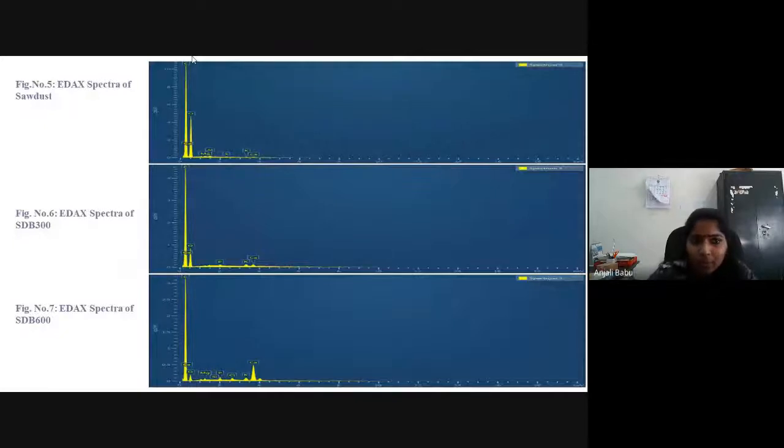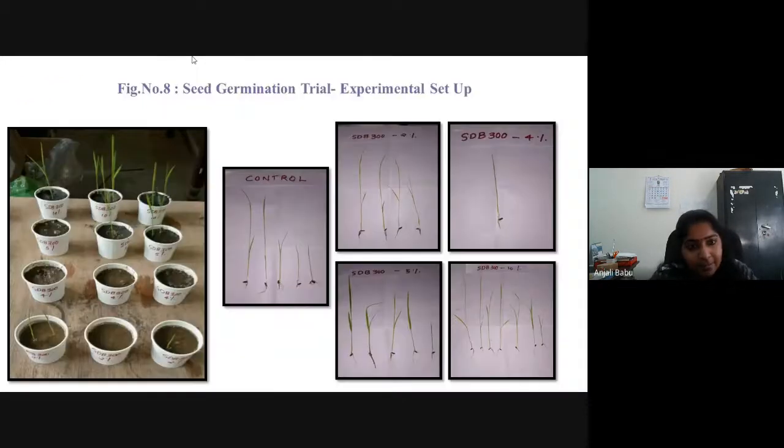These are the index spectra of sawdust, SDB 300 and 600 biochar samples. Here we can see the maximum peak was obtained for 20% of carbon under SDB 300 and SDB 600 compared to the rest of the elements. Moving on to seed germination results.